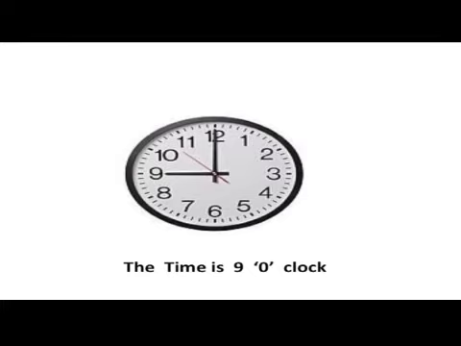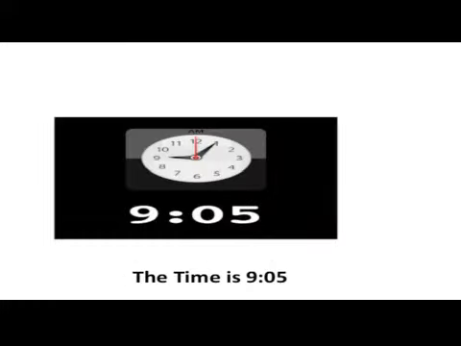Now look at the pictures. What do you observe? The time is 9 o'clock. Now look at this picture. What do you observe? The long hand is at 1, so the time is 9:05. From that, we observe each number increases in 5 minutes.